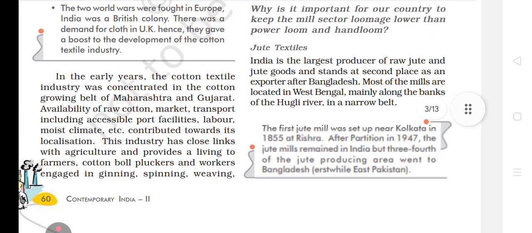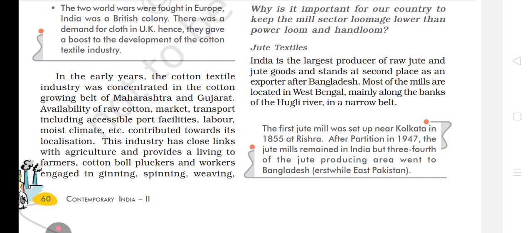Okay, what is written? See, jute. India is the largest producer of raw jute and jute goods and stands at second place as an exporter after Bangladesh. Most of the mills are located in West Bengal, mainly along the banks of the Hugli River in a narrow belt.